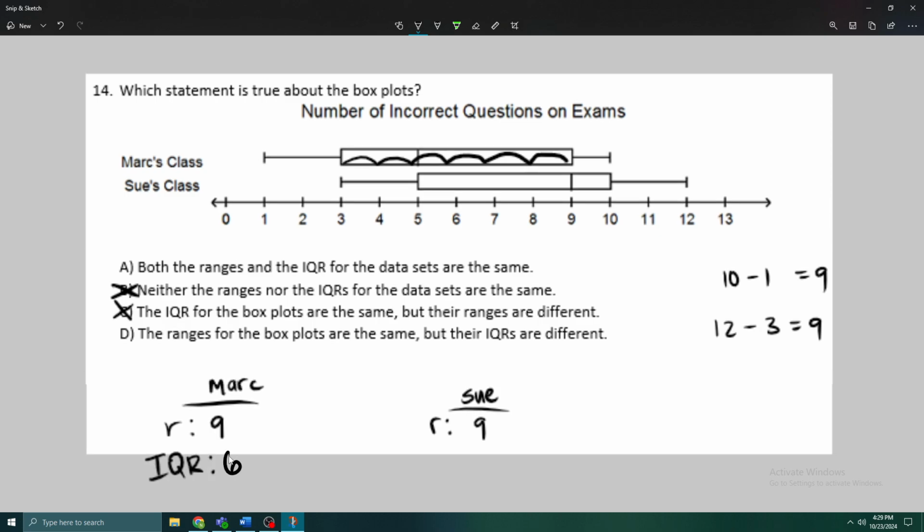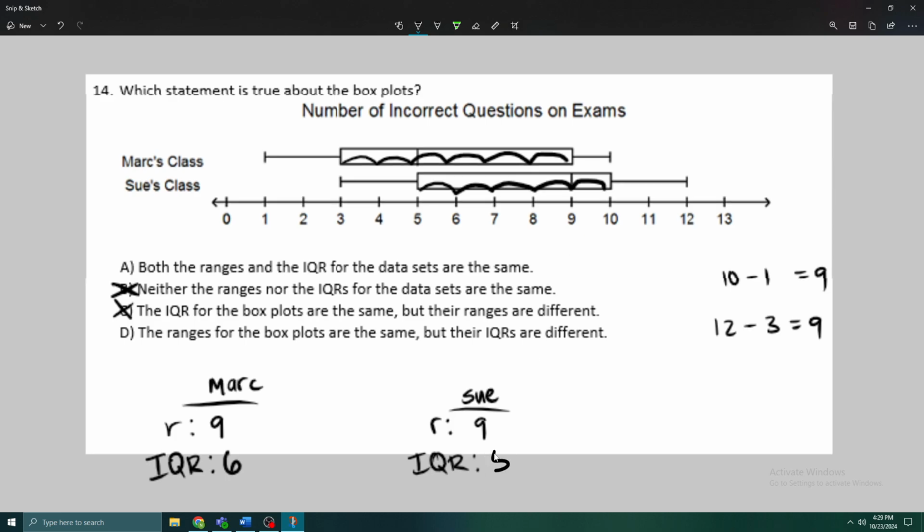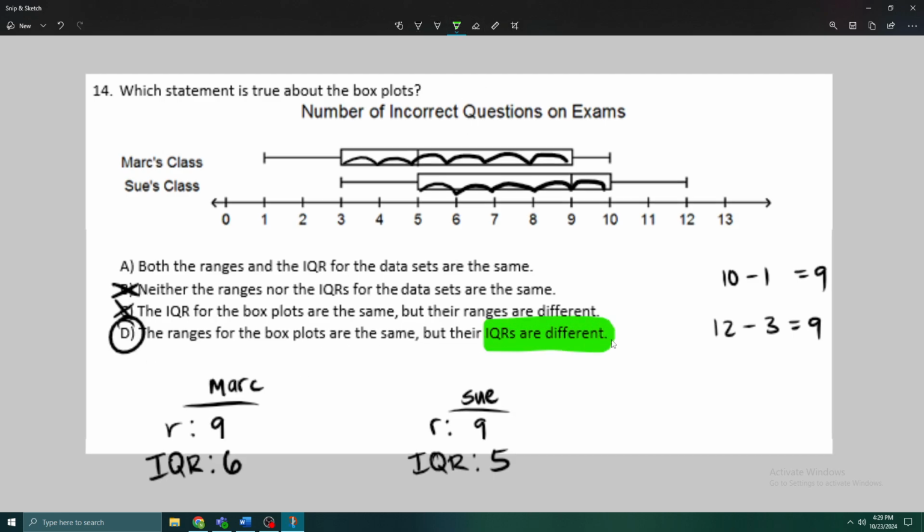IQR for Mark's class is 6. The IQR for Sue's class is 5. Oh, so now these are different, right? Their IQRs are in fact different. So that was kind of the final thing that we had to find, our IQR, and we see that yes, one is 6 and one is 5.